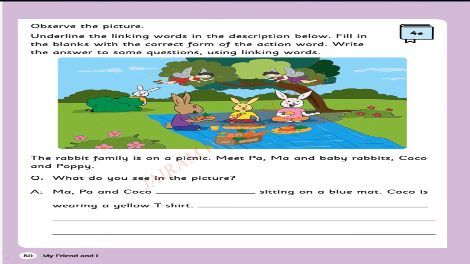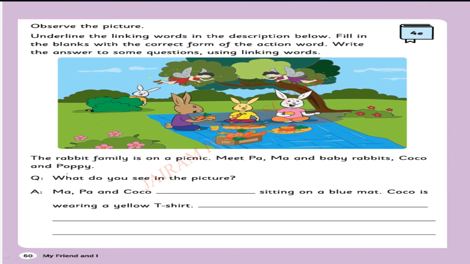After that, fill in the blanks with the correct form of the action word. After underlining, we are going to fill the dash with the action word. Write the answer to some questions using linking words. Using the linking word, we will make the answer. Okay, first of all, underlining. Read the description. The rabbit family is on a picnic.